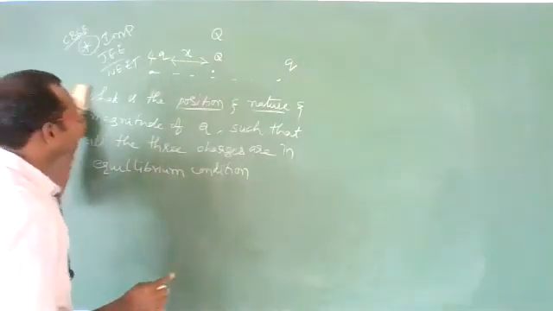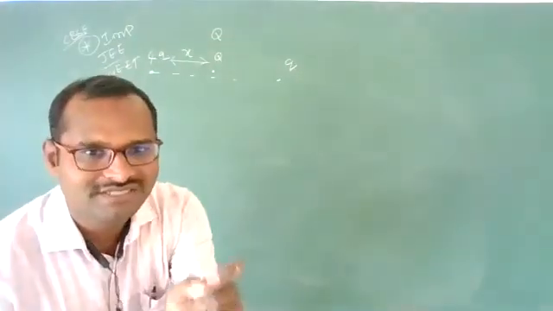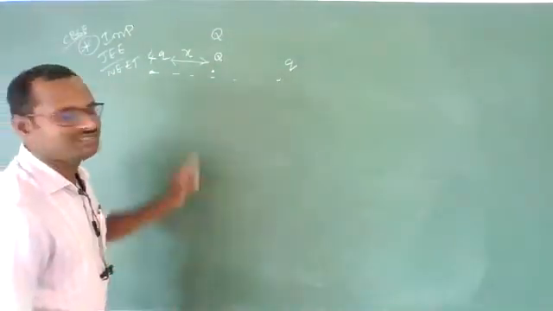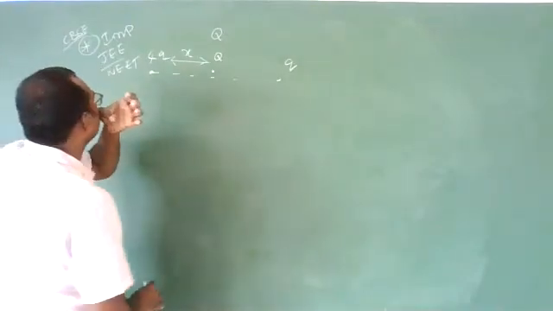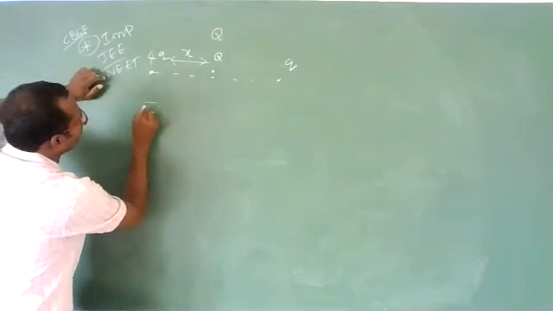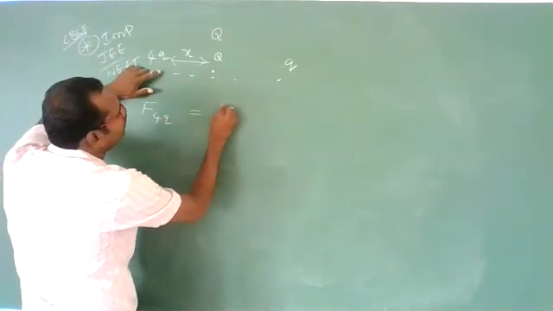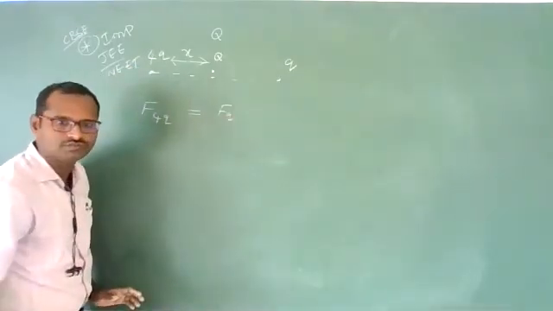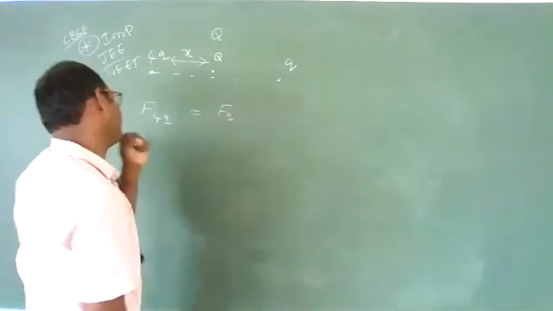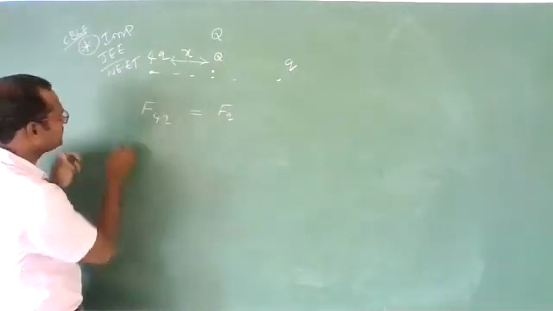What will we get now? First, let us suppose it is a positive charge. Now, on this positive charge, there is a force due to 4q, and that force should be balanced with the force due to small q. Now let us write the values.